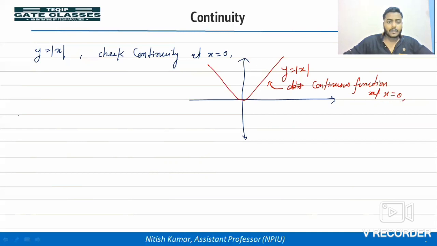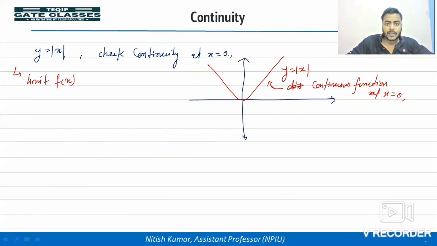But this was from the graph. Let's take the limiting condition, whatever condition we have derived in the previous slide. So there was the condition limit of f(x). Where do we have to check it?